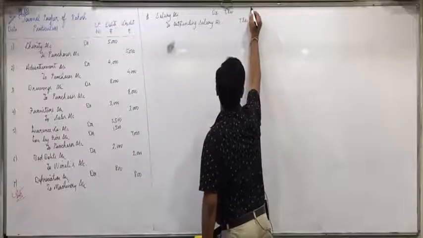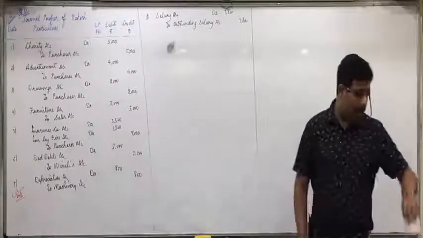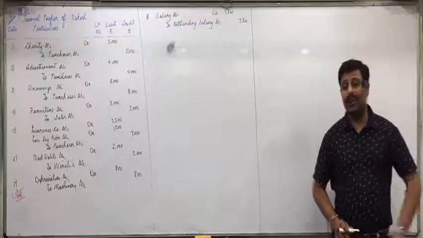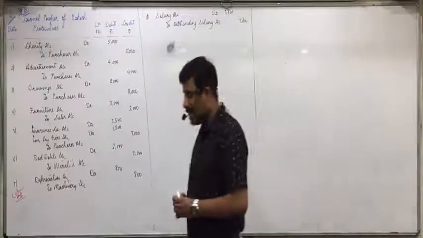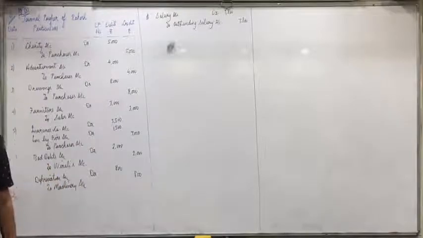I repeat it. Salary is an expense. Debit all expenses and losses. So salary account debit, and salary is payable. Credit the payable. So to outstanding salary account. Understood, everyone?